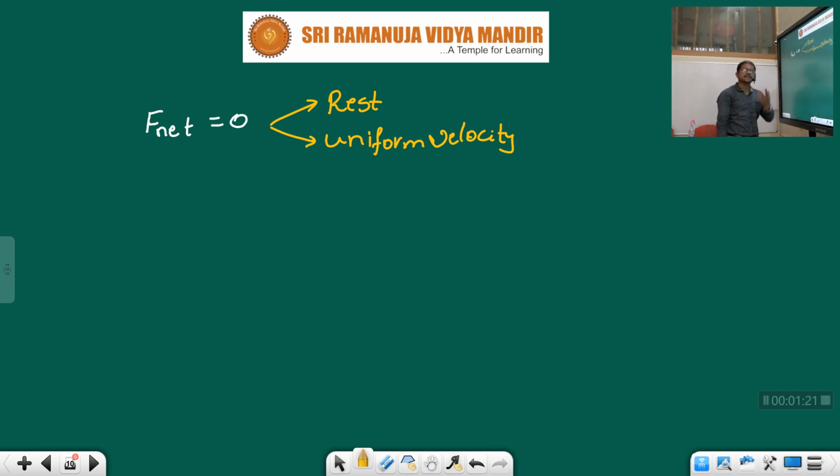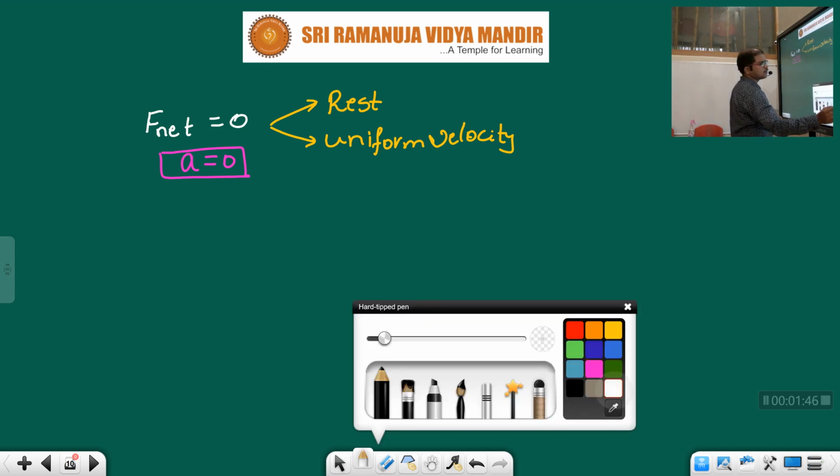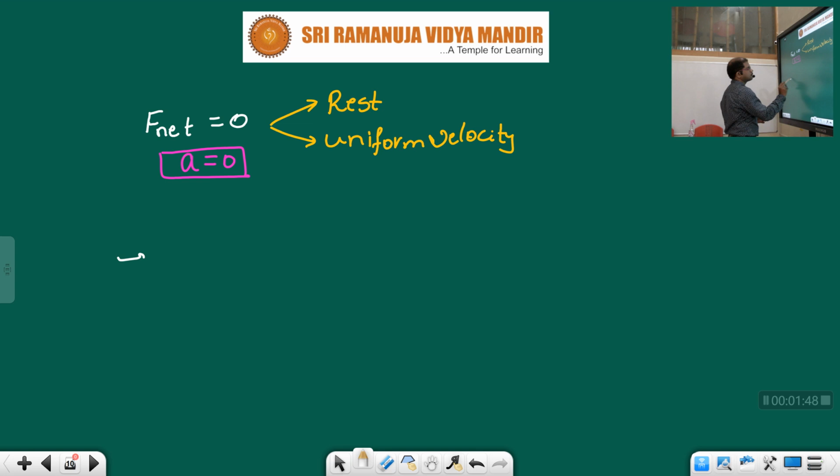Okay, children, what about acceleration? Whenever the net force is zero, what about acceleration? Acceleration is also zero. Okay, children, zero acceleration. This was given by Newton's first law. Newton's first law also explains what inertia is.